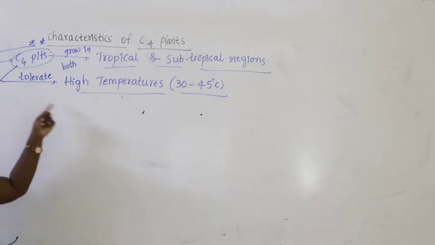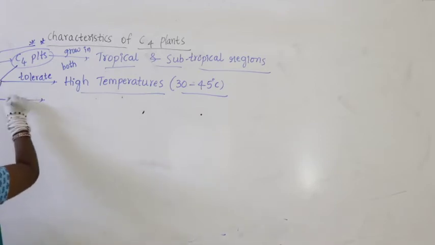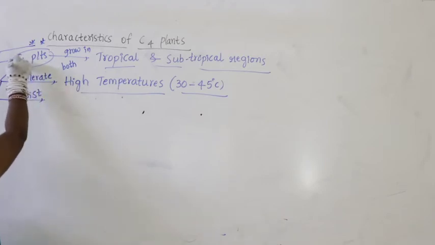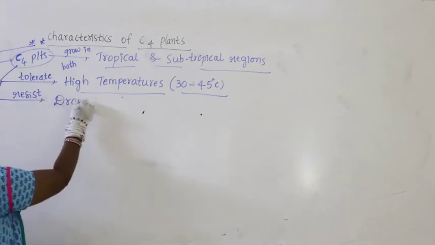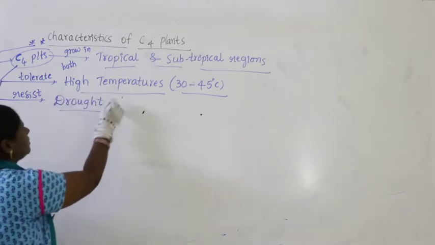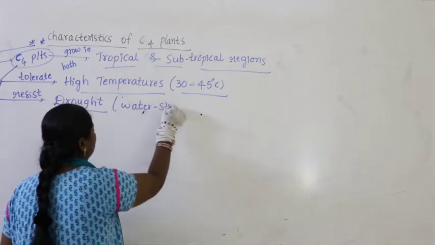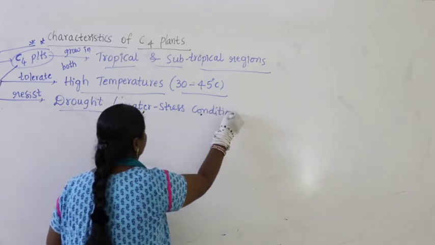Along with that, C4 plants resist drought conditions. What is a drought condition? It is nothing but a water stress condition.